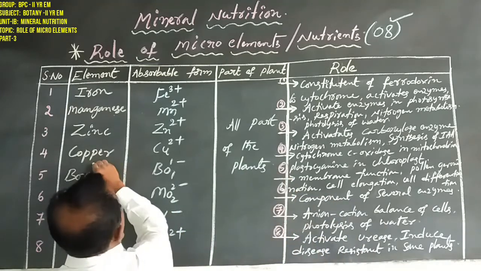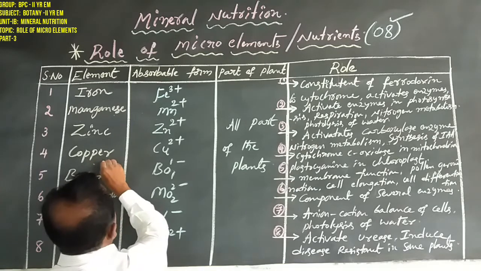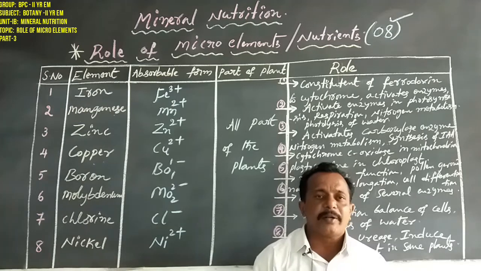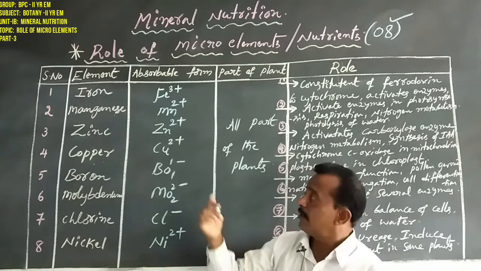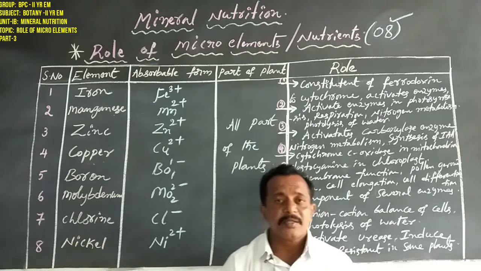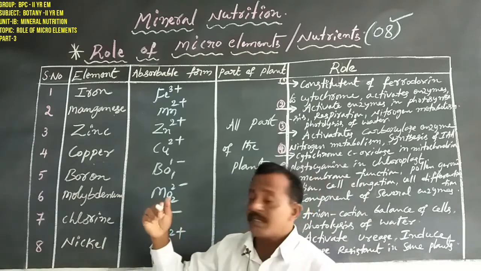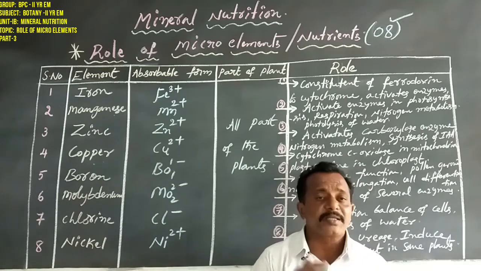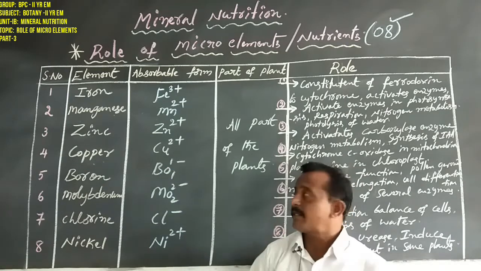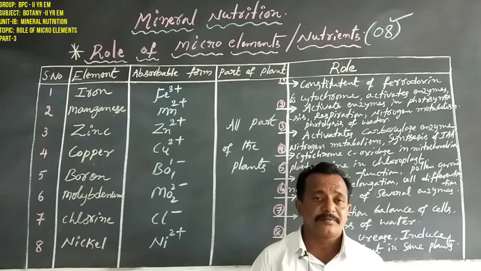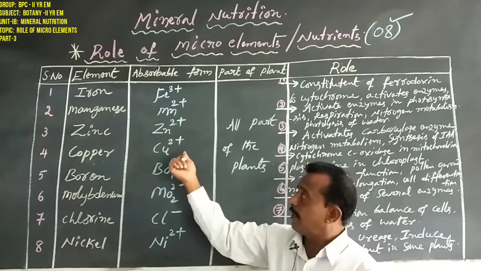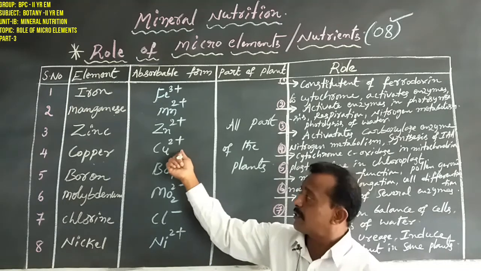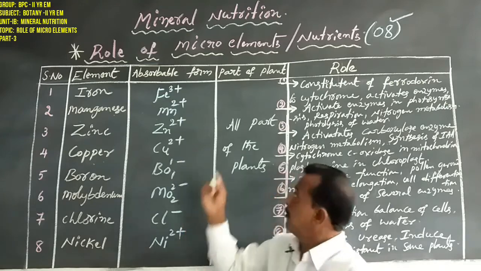Dear students, the fourth micro element is copper. Copper is also available in the soil, but plants do not absorb copper directly. This copper is converted into cupric oxide. That is a type of divalent cation, Cu2+. This copper is used in all parts of the plants.